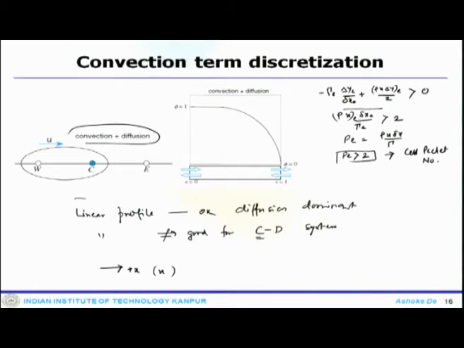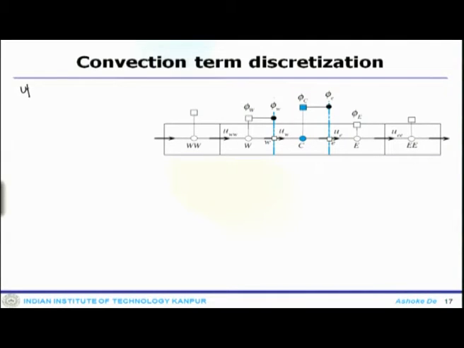This situation can be avoided by decreasing the grid size so that the cell Peclet number is smaller than 2, or you can use some other scheme which is called the upwind scheme, which takes into account the direction.